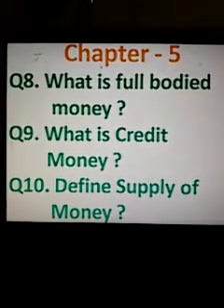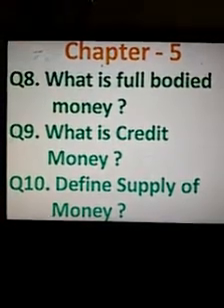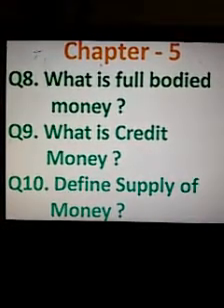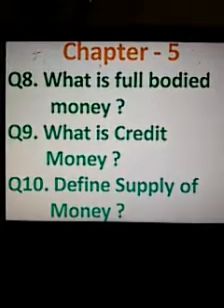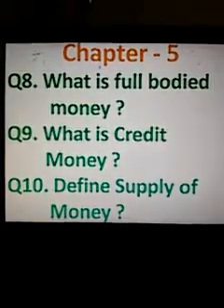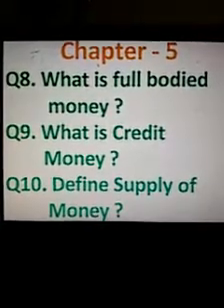Now, question number 10 is, you have to give a definition and explanation for supply of money. What is supply of money and how is it important for an economy?